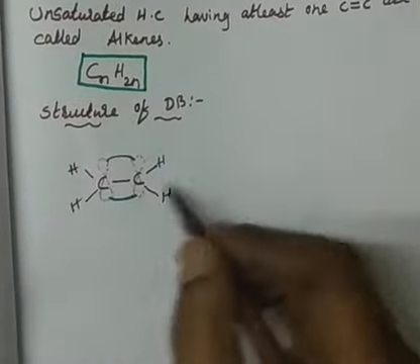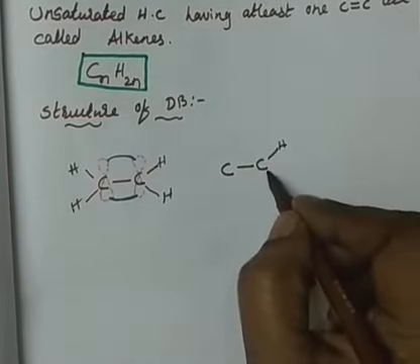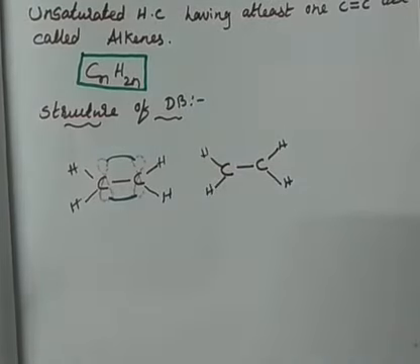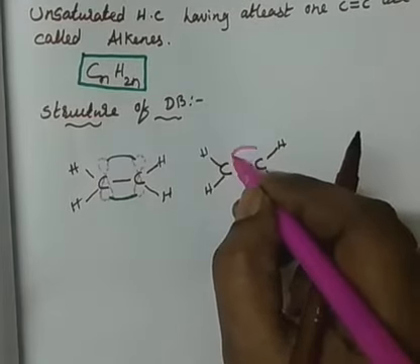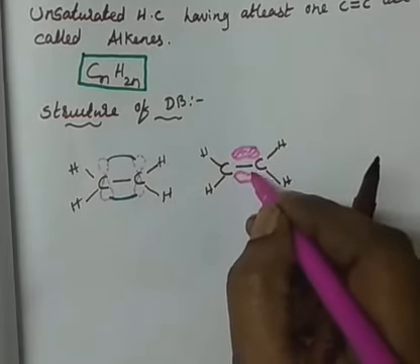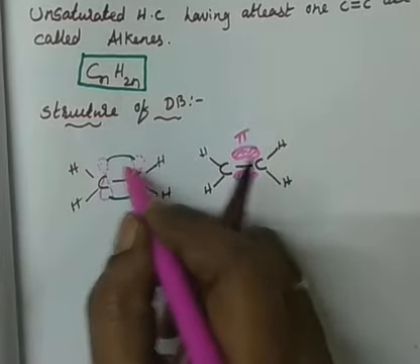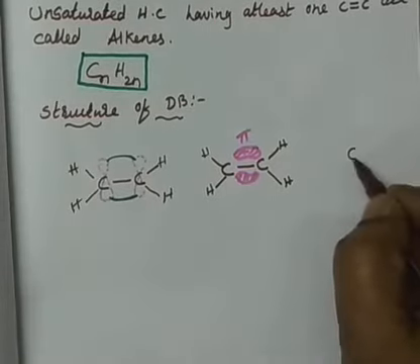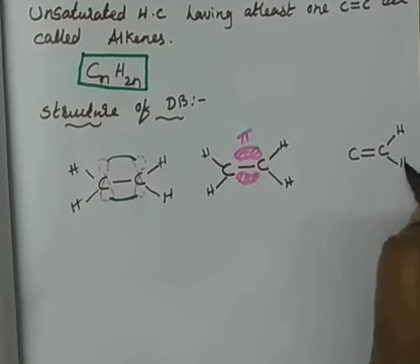Instead of representing this, generally we also represent a pi cloud like this, because it is just a flow of electrons. This is pi, flow of loosely held electrons, because of sidewise overlapping, right? So C double bond C we will represent, and H and H.